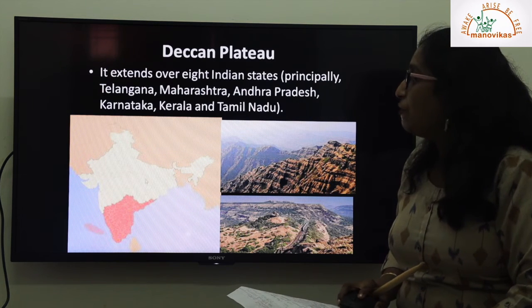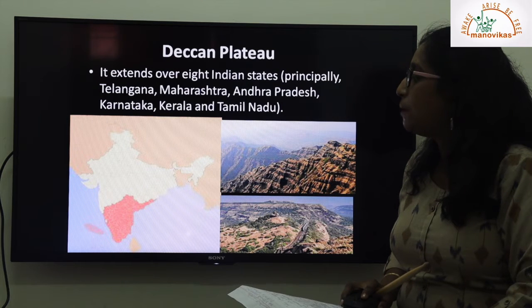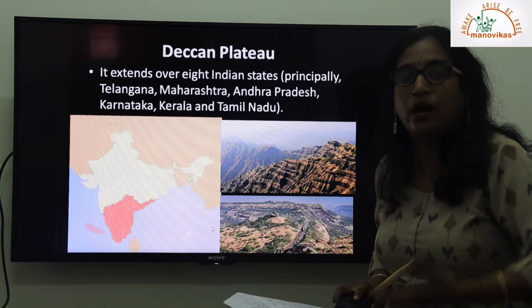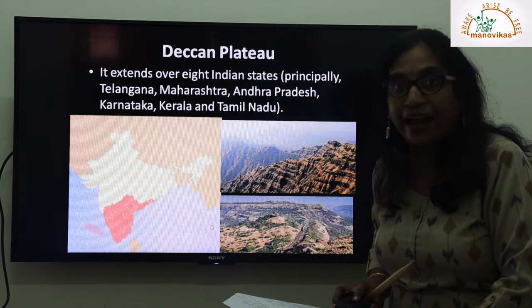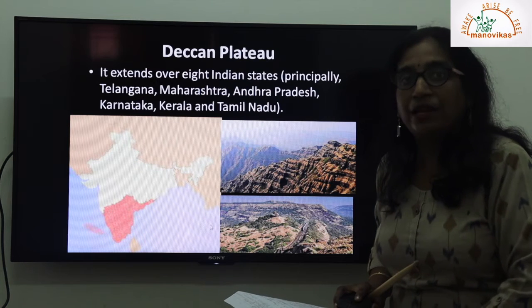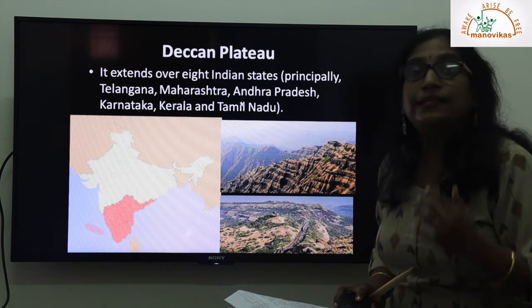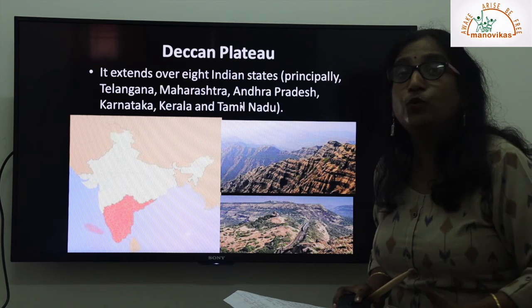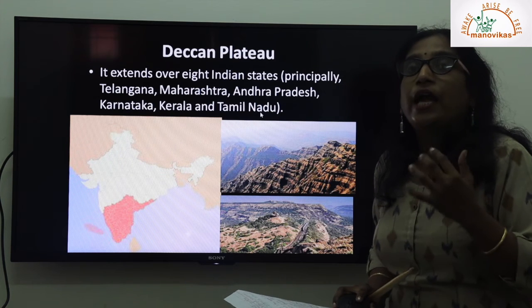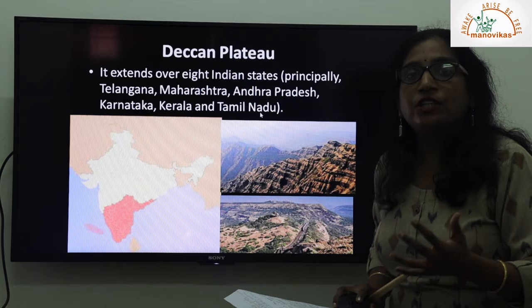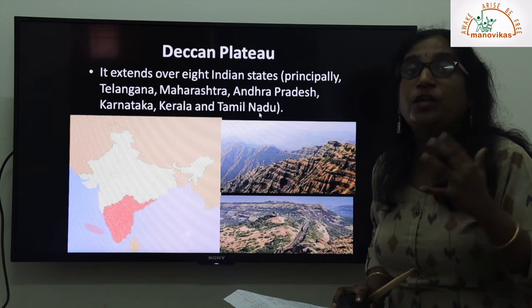The place I have shown in the map, this entire southern part of India, is the Deccan Plateau. Again, it is a very important uplifted land with a flat, table-like structure. It extends over eight Indian states, which is why it is a huge southern part of the country. In ancient times it was referred to as Deccan or Dakkan.